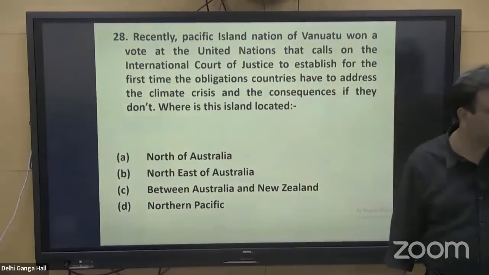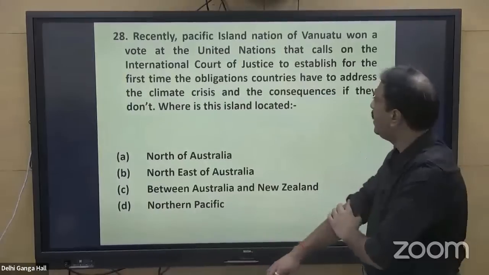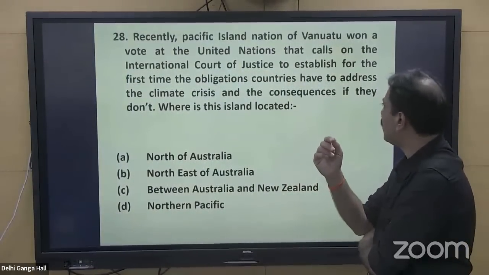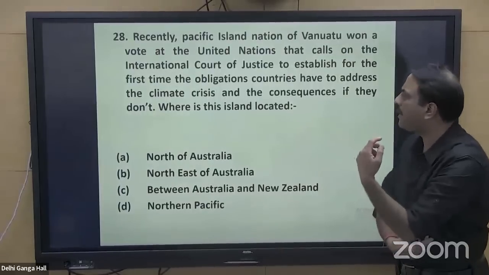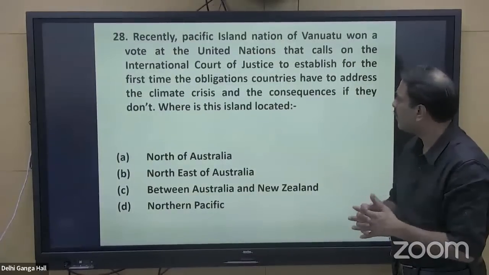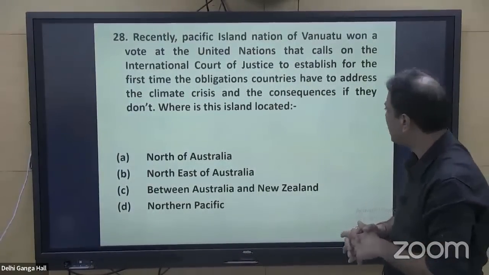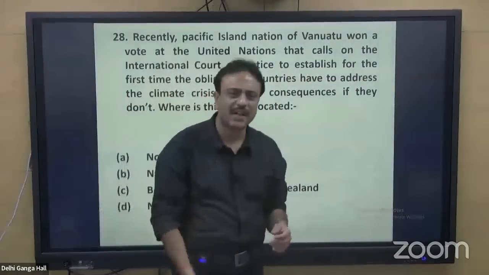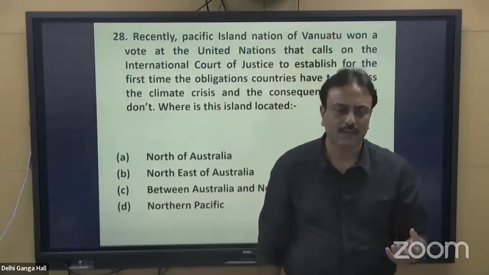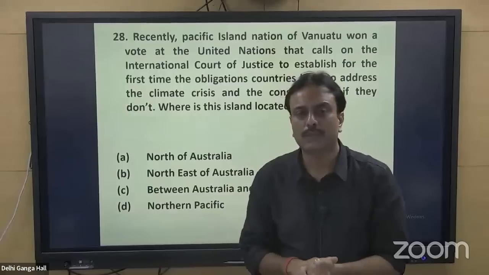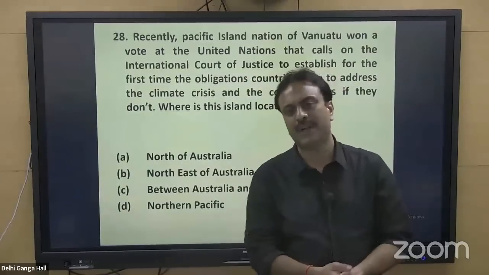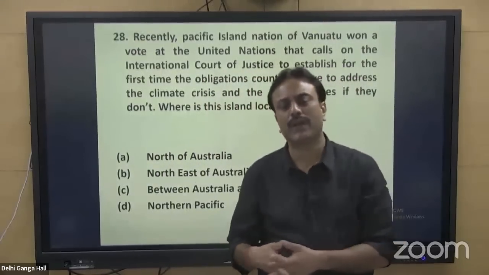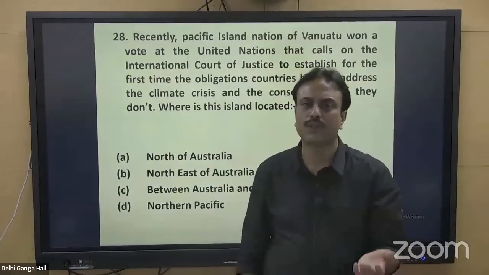Question number 28. Recently, Pacific Island nation of Vanuatu won a vote at the United Nations, also on the International Court of Justice, to establish for the first time the obligations for the countries to address the climate crisis and consequences if they don't. Where is this island? Climate change is taking place. By climate change, what is happening due to global warming? Huge amount of solid form of ice is melting down and becoming a part of liquid water. Where will the water go? It will be added to oceans. So the level of ocean is moving up.